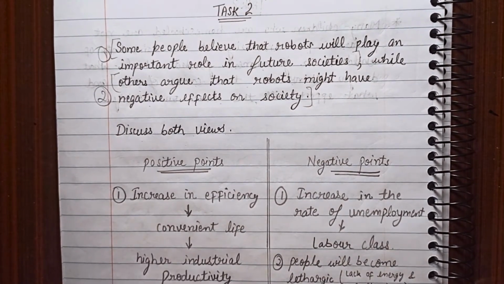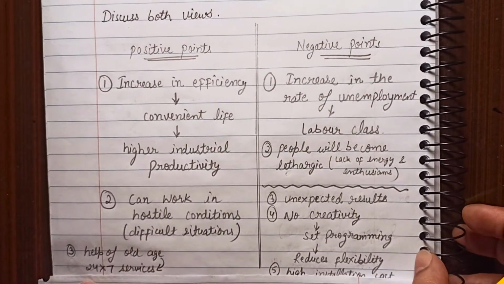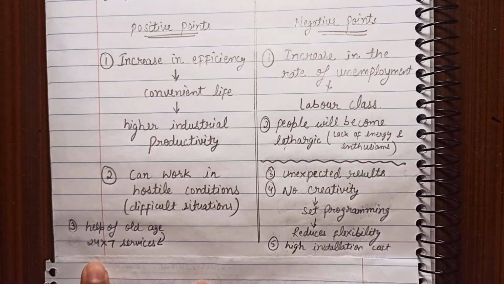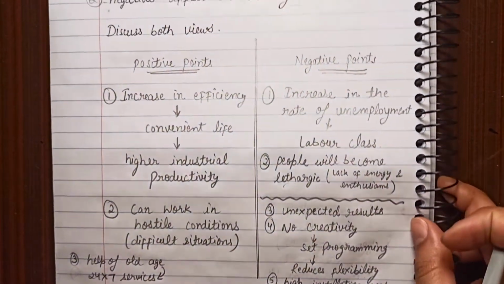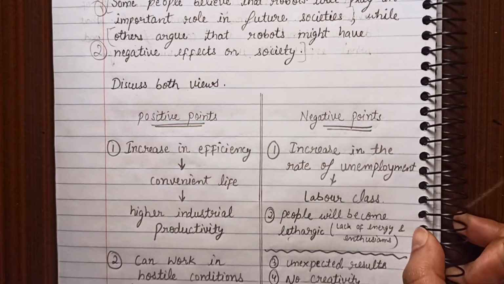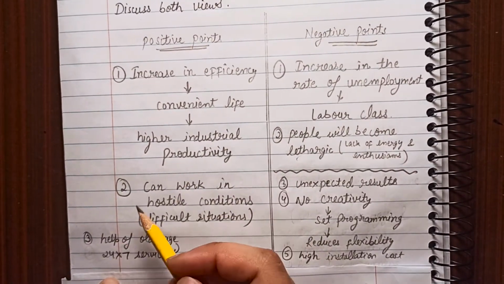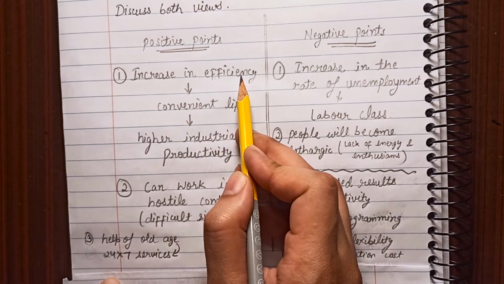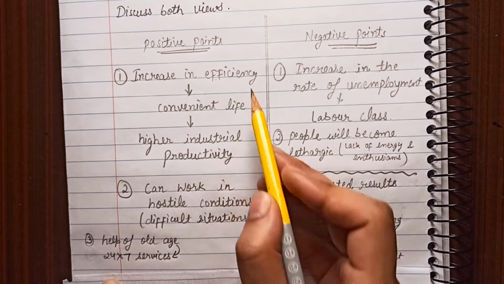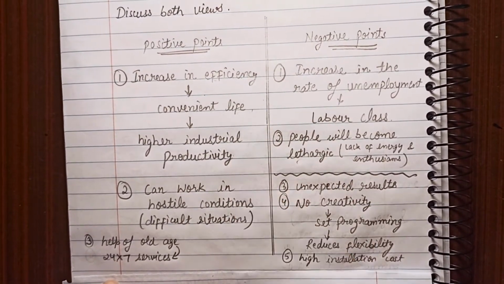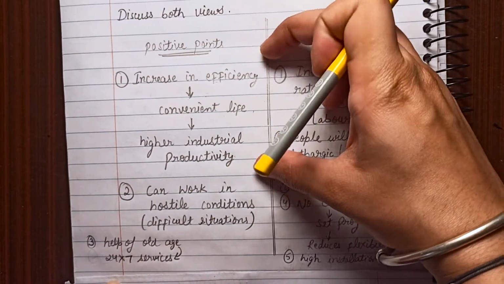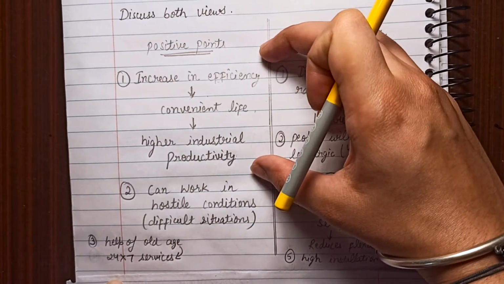Right. So first we will discuss the ideas so that we are able to decide the layout, that is, which ideas we will be writing ahead, right? So the positive points relating to that: yes, robots will play an important role in future societies. So how can they play the important role? First, it increases the efficiency, right? It increases the efficiency and leads to a convenient life. You can relate these points, and you can also write it increases industrial productivity. So you can use these words to explain your idea, right?